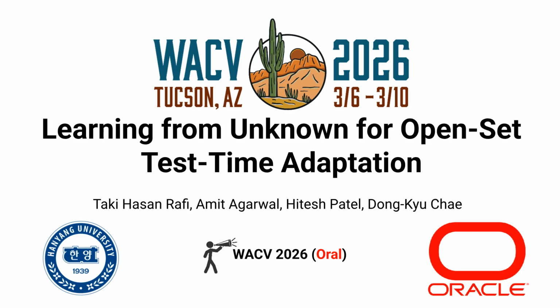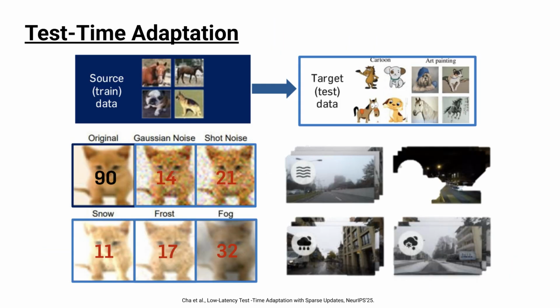The main idea of this paper is simple but important. In OpenSet Test Time Adaptation, most existing methods try to detect unknown samples and discard them. However, we show that some unknown samples actually contain useful semantic information, and if we learn from them carefully, we can improve adaptation performance. Let me first introduce test time adaptation, or TTA.